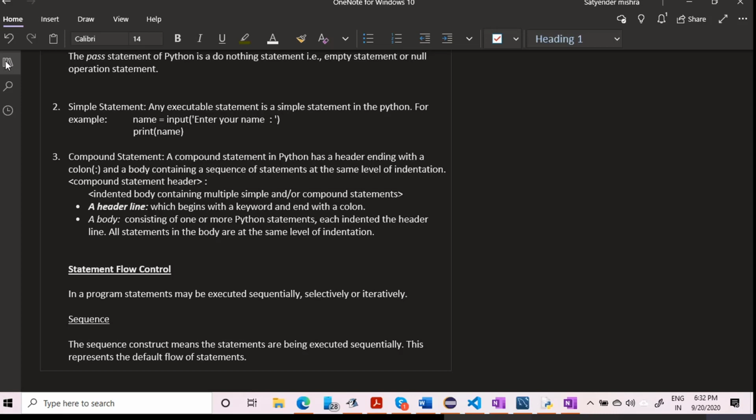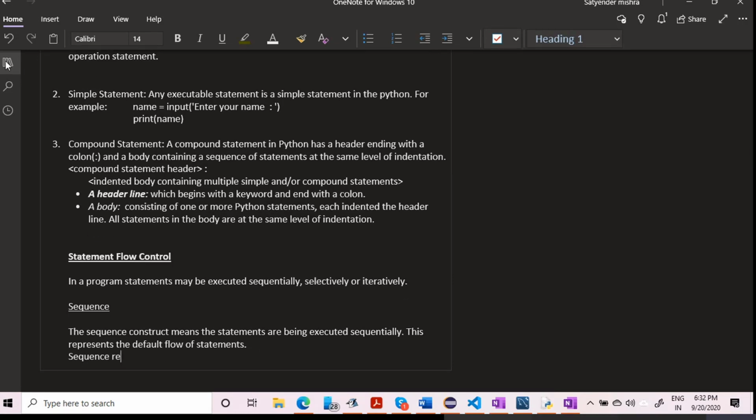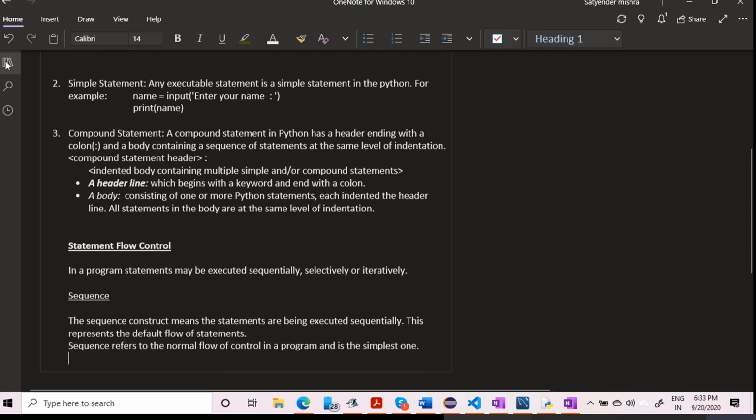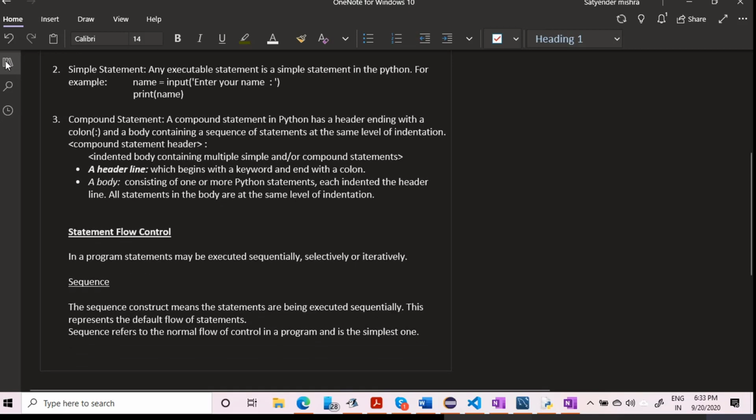So basically we can say that sequence refers to the normal flow of control in a program and is the simplest one. So that is the sequence. The next thing is selection.